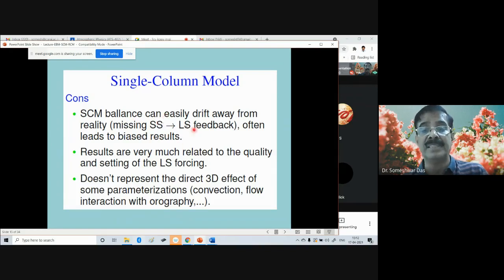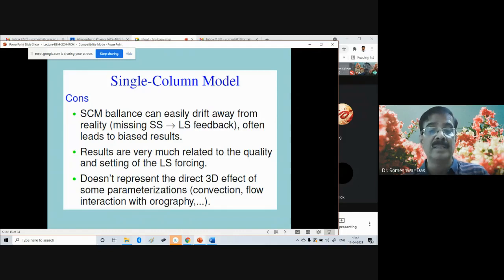The large-scale feedback, the small scale to large scale feedback. Feedback from the small scale processes to the large scale processes is missing, which often leads to biased results. So your model becomes biased. Also, the results are very much related to the quality and setting of the large scale forcing. So it depends upon how accurate your prescribed forcings are. Accordingly, your results are dependent.